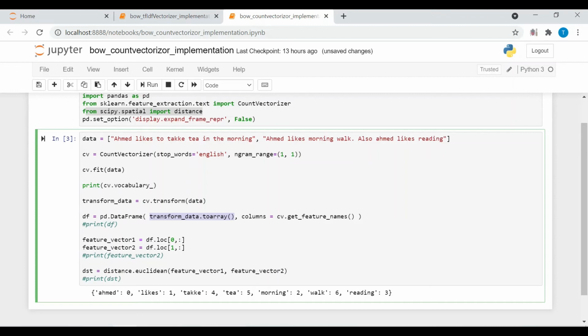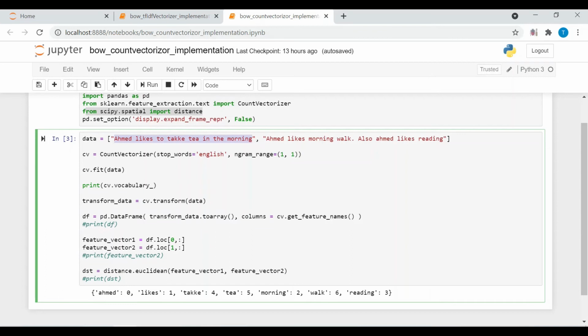Here I am retrieving the first row of the data frame. Here 0 means first row, and I am assigning it to a variable feature_vector_1. So feature_vector_1 will have the feature vector for document 1. And in the next line I am getting the second row of the data frame. Here 1 means second row of the data frame.